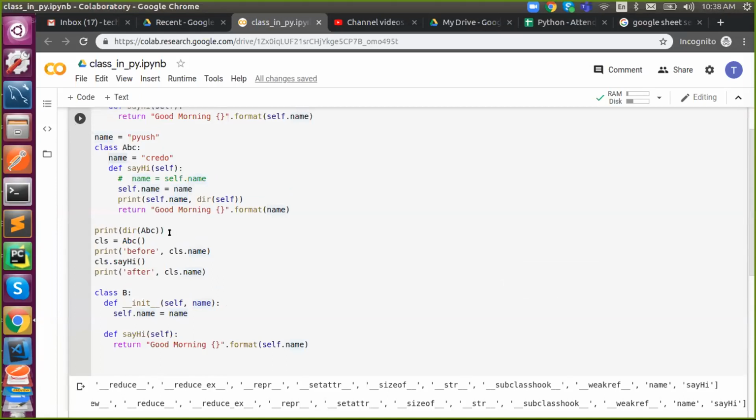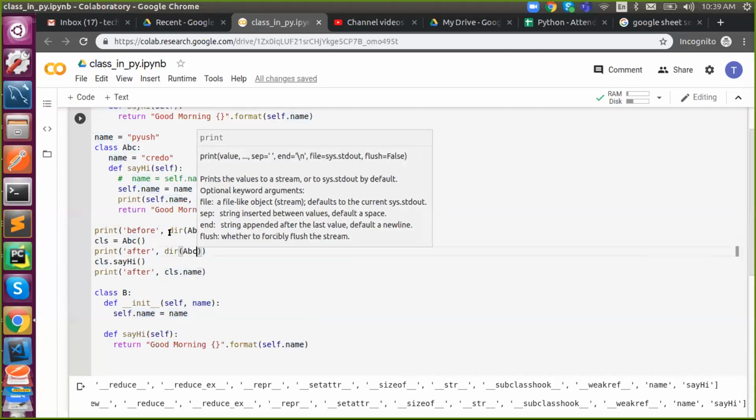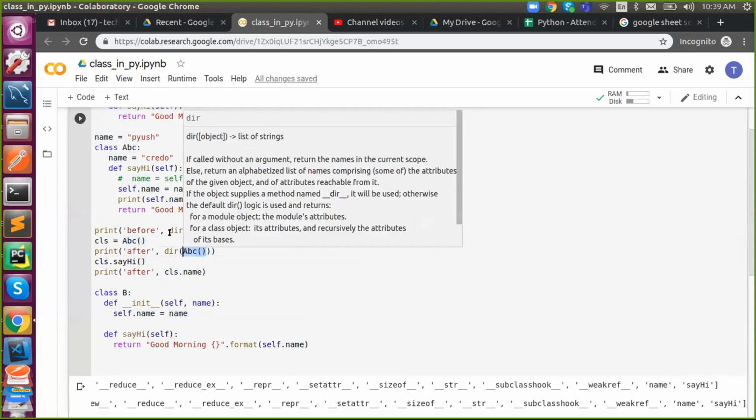Even after instantiation, so this is before instantiation, and this is after instantiation. This is without instantiation. Now I'm going to say with instantiation, so here I'm instantiating my class.